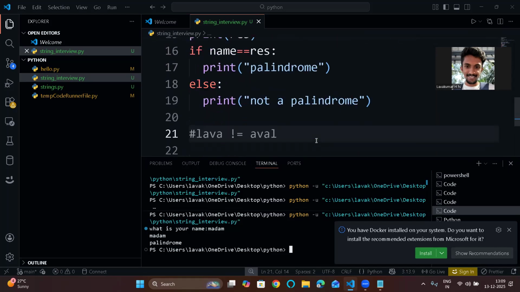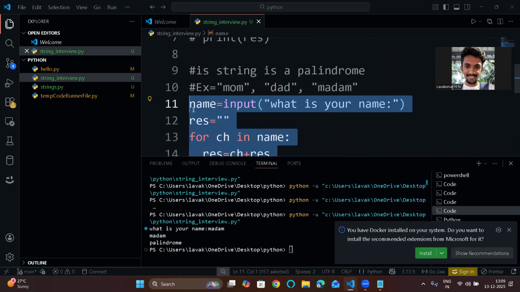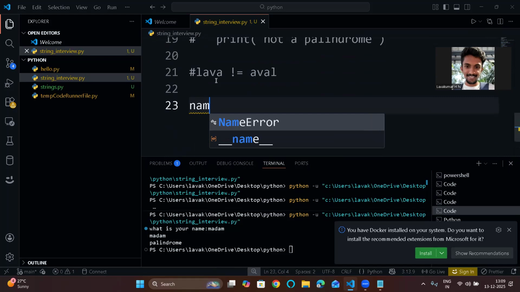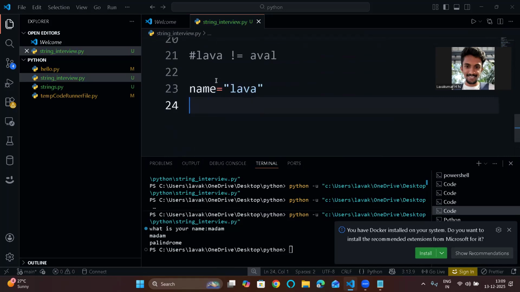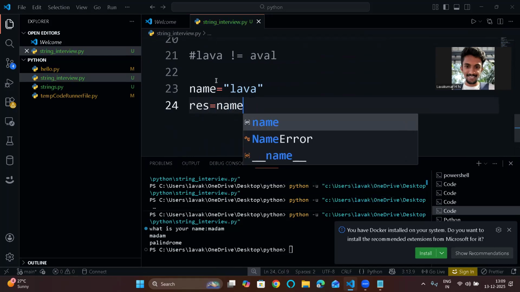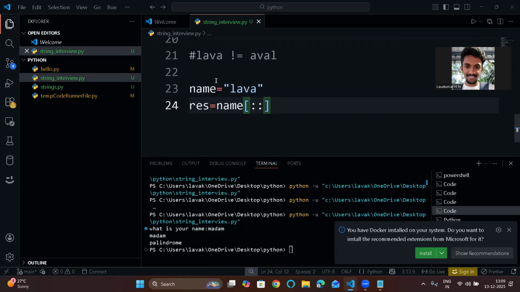Again, there are some simple ways to solve this program. I will comment this out and I will show you. Name equal to lava. Print result equal to name of colon colon minus one.